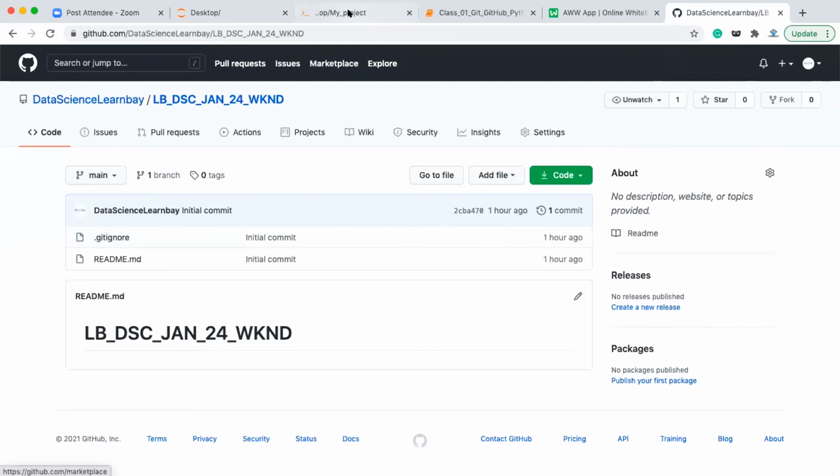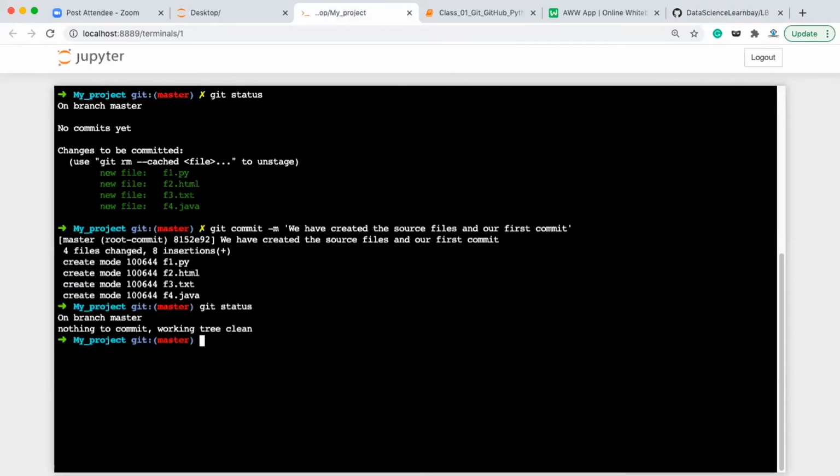So we have to push this because currently it is in the local repository, right? So we have to push it to the cloud repository. Before pushing it to the cloud repository, one thing, can you see here?